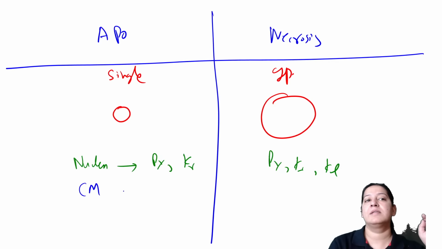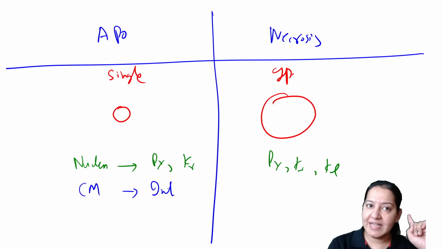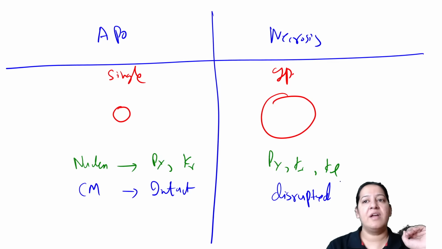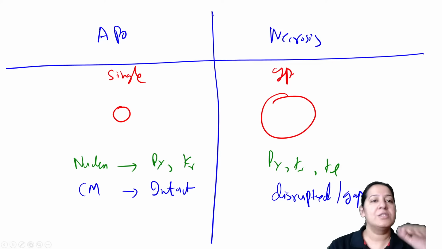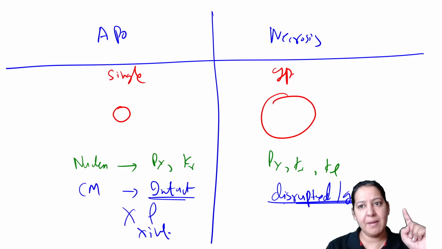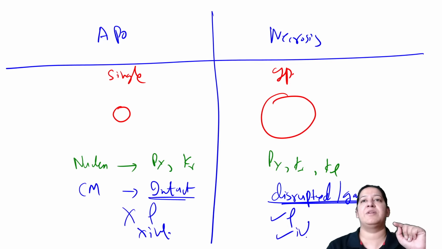What about the cell membrane? Here the cell membrane is intact till the end. Here the cell membrane is disrupted. There are gaps, there are holes in that. So it is defective. Since the cell membrane is intact, there is no leakage, no inflammation. And since the cell membrane is disrupted, there is leakage, there is inflammation.